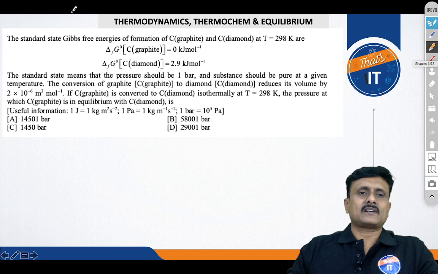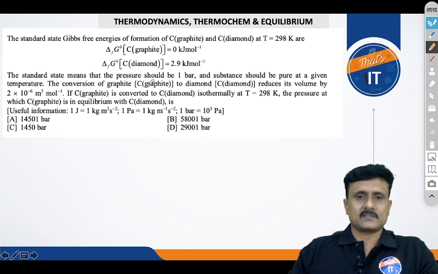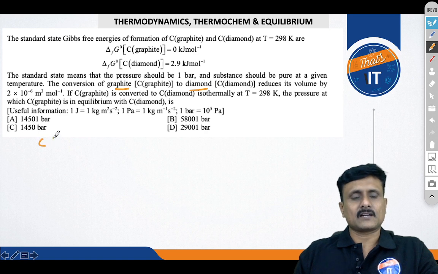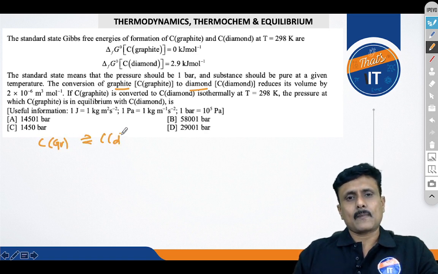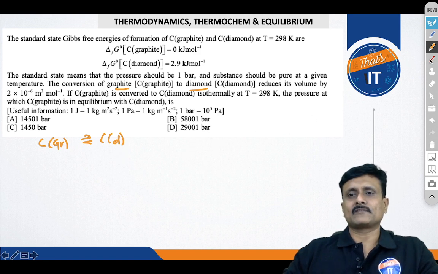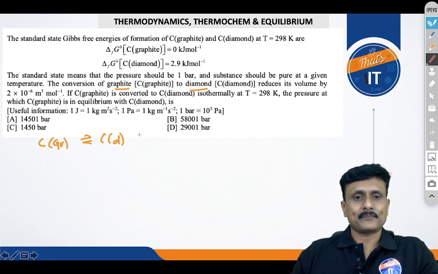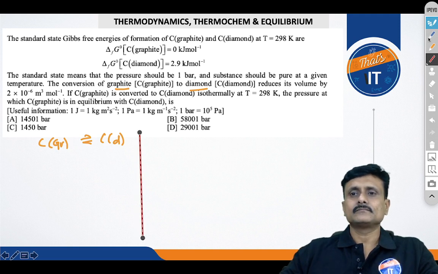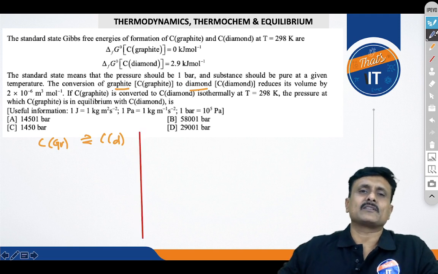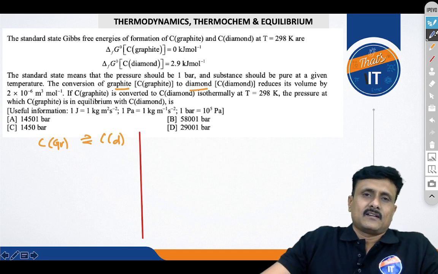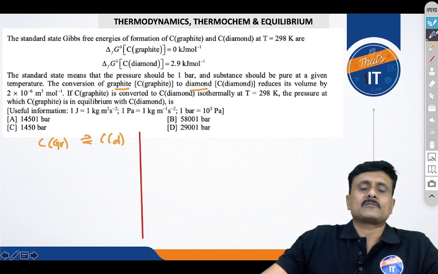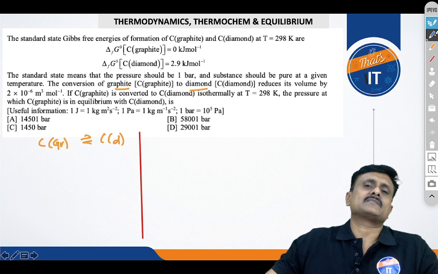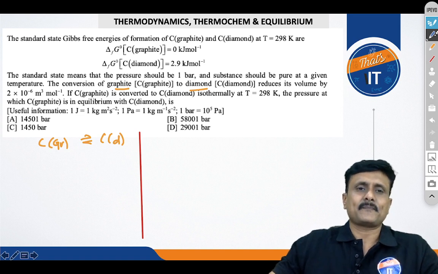Now you can see there is a question related to the conversion of graphite into diamond, right? Carbon graphite is converting into carbon diamond. Hope there is a process where we can do that very easily, right? But it is not there. That's the reason why diamond is precious. Under normal conditions, you won't get that. You need to apply a huge temperature or drastic conditions so that you can get it.